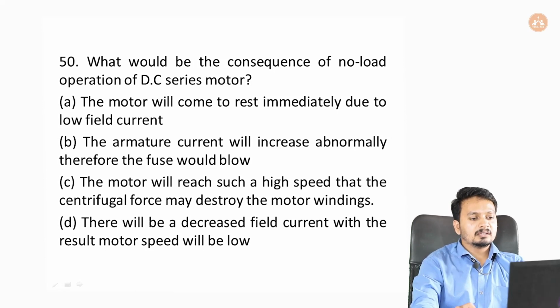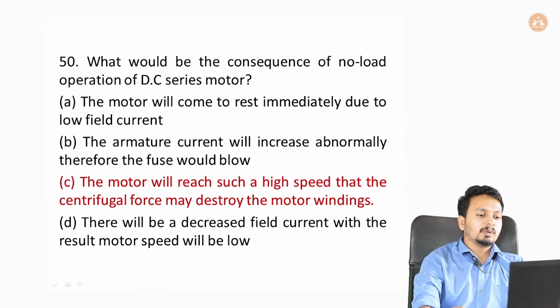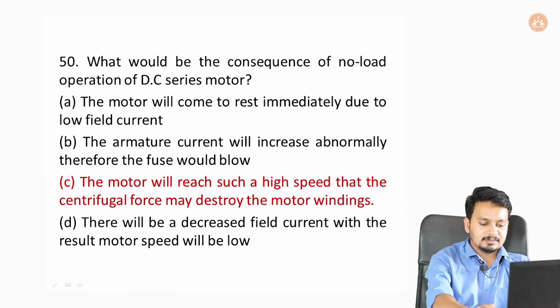And option C, the motor will reach such a high speed that the centrifugal force may destroy the motor windings. And option D, there will be a decreased field current with the result the motor speed will be low. So our answer will be option C. The motor will reach such a high speed that the centrifugal force may destroy the motor windings.